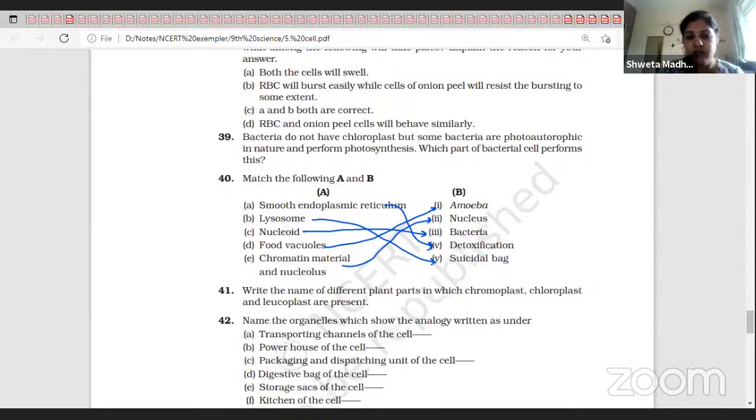Write the different plant parts in which chromoplast, chloroplast, and leucoplast are present. Chromoplasts are in flowers and fruits, giving different colors. Chloroplasts are in stem and leaves. Leucoplasts are storing, so they are in roots and stems, where storage is done. Okay.